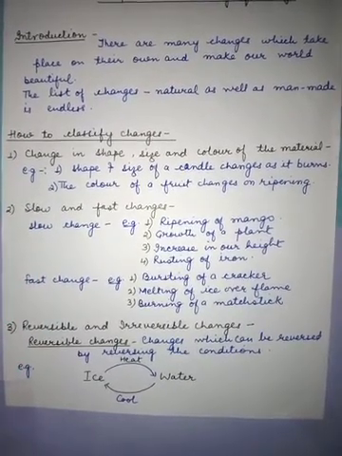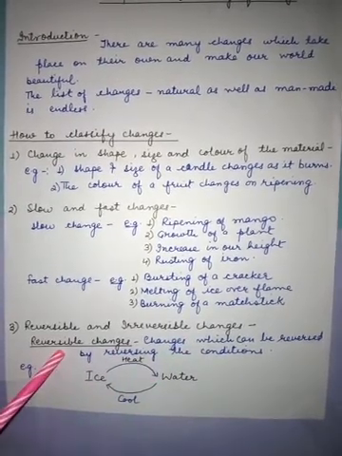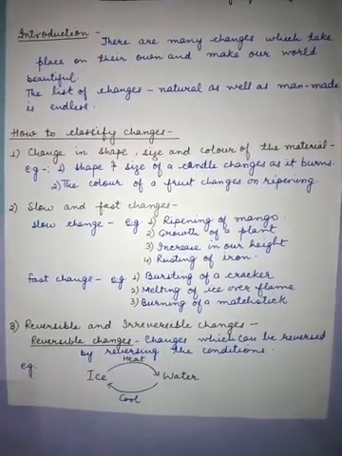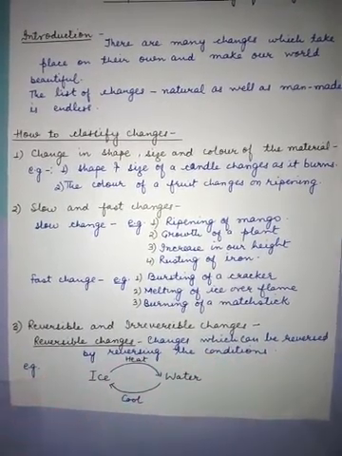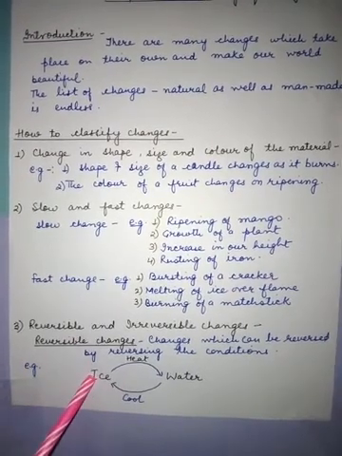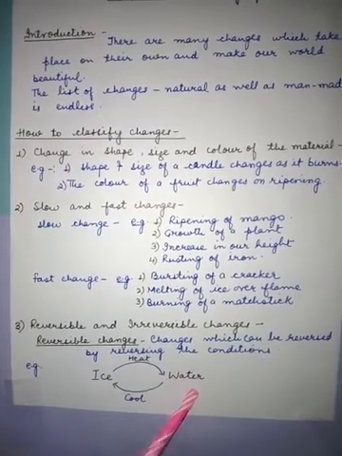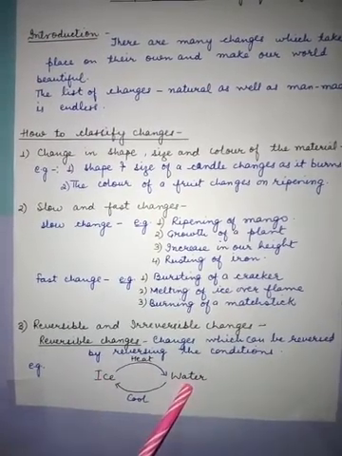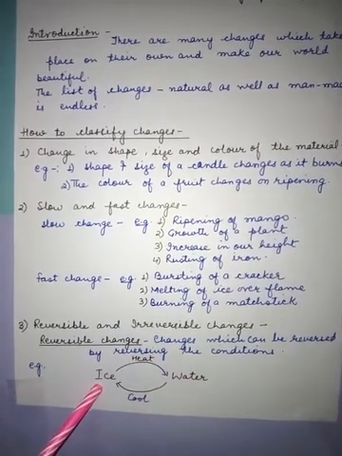Now the third category is reversible and irreversible changes. What are reversible changes? The changes which can be reversed by reversing the conditions. For example, when you heat ice you will get water. So ice melts and is converted into water on heating. But can you get this ice back?